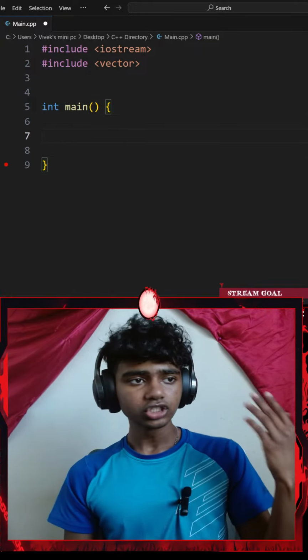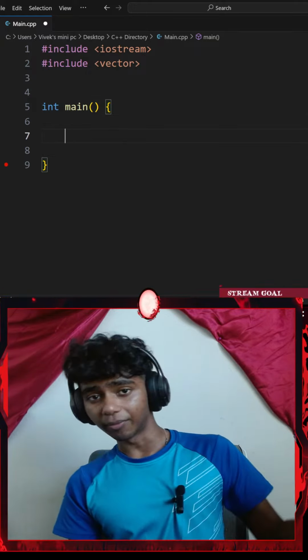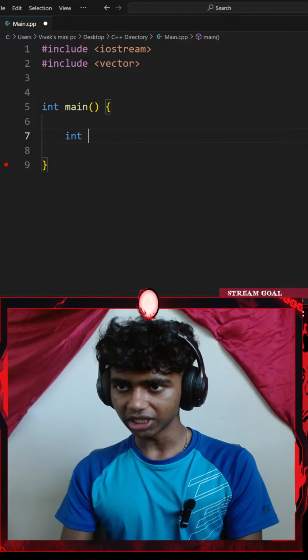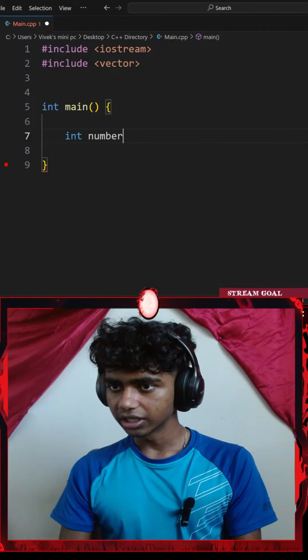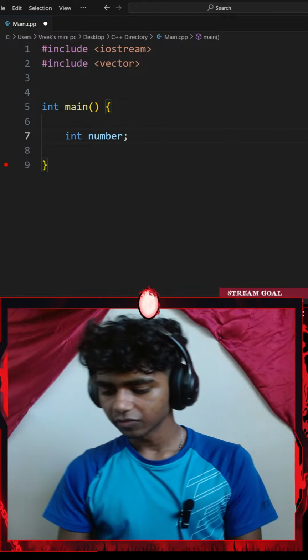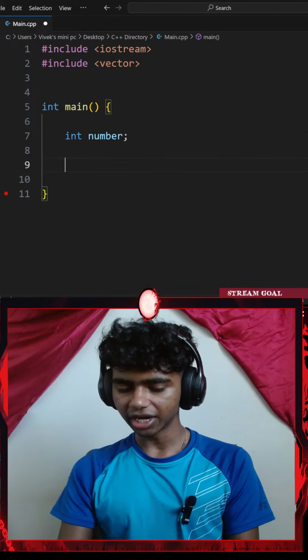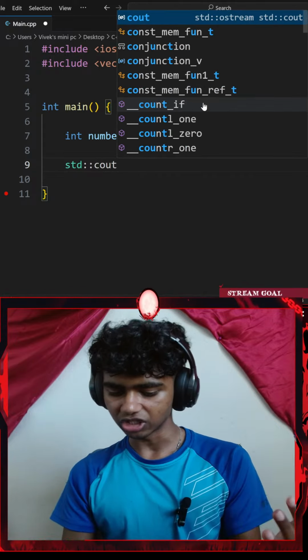Okay, there we go. So firstly, it says ask the user for a number. So I might need a number variable. So I could go with integer number, and then I'll add a semicolon. Next up, let me add a standard console output with an insertion operator.